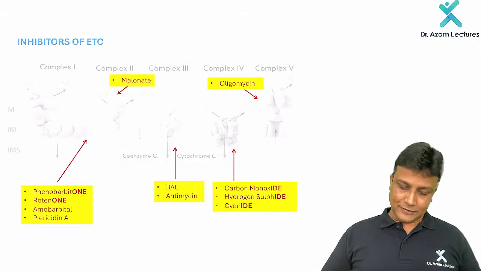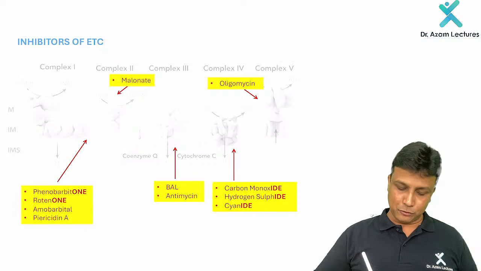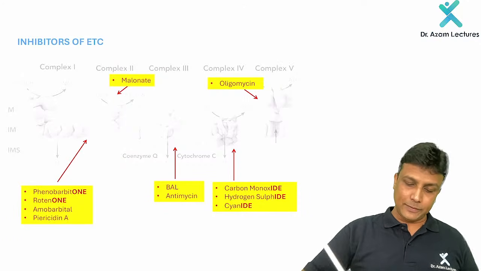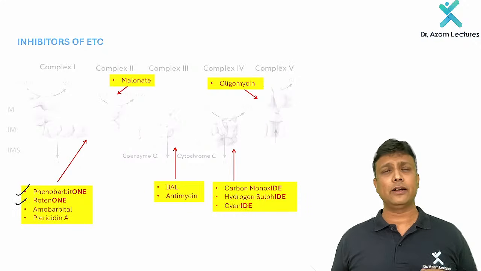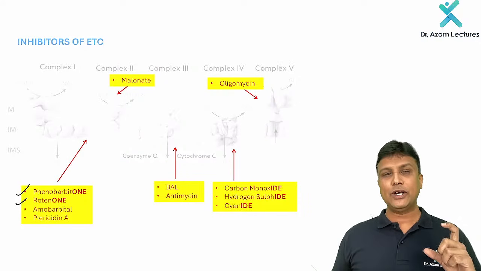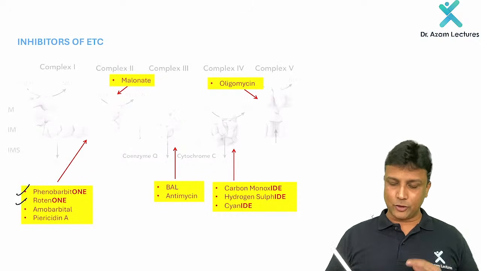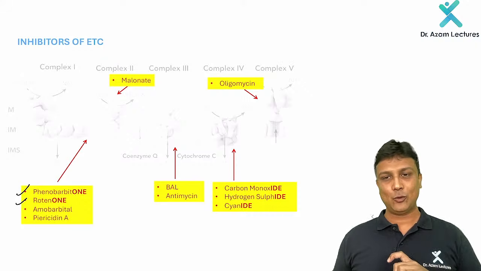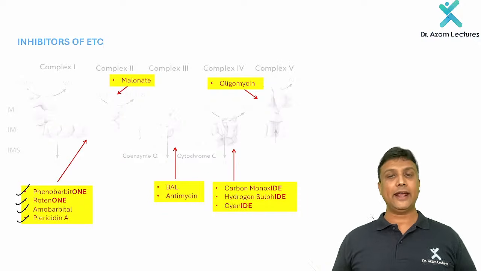Now the first thing here, complex number 1. Complex number 1 will be inhibited by phenobarbital and then rotenone. Phenobarbital is one of the barbiturates, and the barbiturates will inhibit complex number 1. And then rotenone is also going to inhibit complex number 1. Please look at the spelling there. Along with that, remember amobarbital as well as piericidin A.